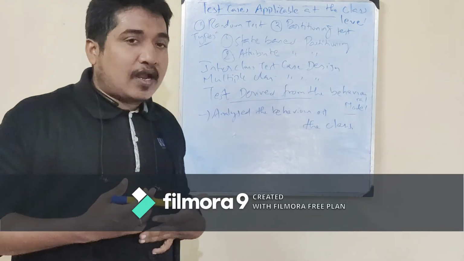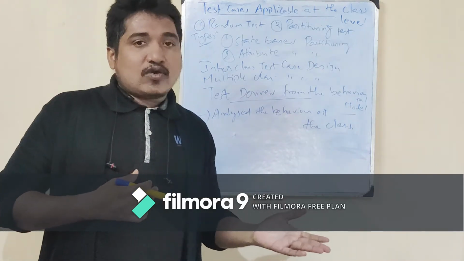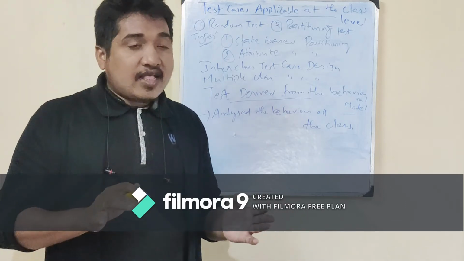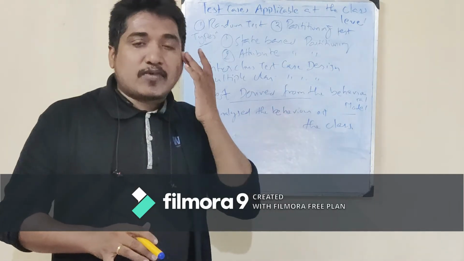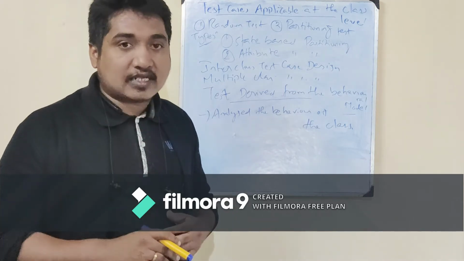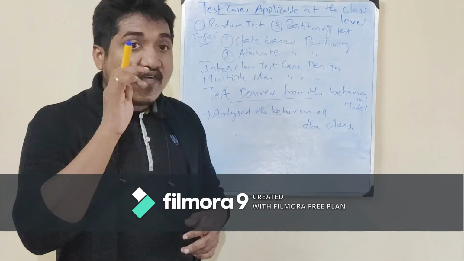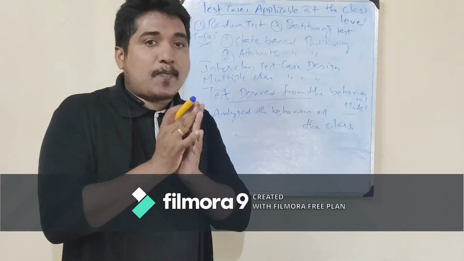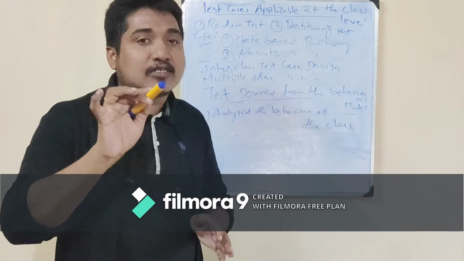Suppose I have one module where only inputs in the range of 3 to 5 are applicable. Then for the module I am going to test, I write some test cases. How to write the test cases? Valid input test cases means only 3 to 5 will be applicable, so those are the valid test cases.